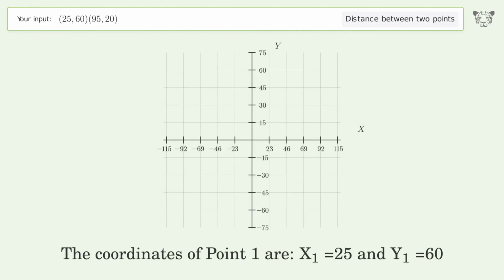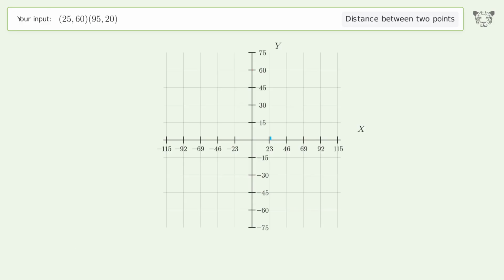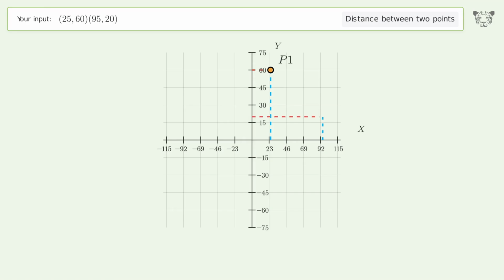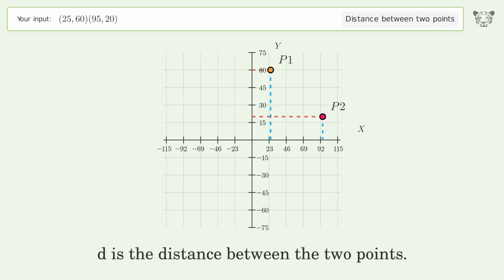The coordinates of point 1 are x1 equals 25 and y1 equals 60. The coordinates of point 2 are x2 equals 95 and y2 equals 20. D is the distance between the 2 points.